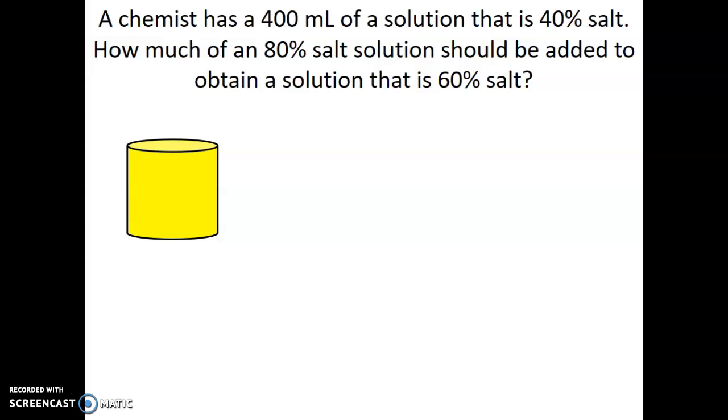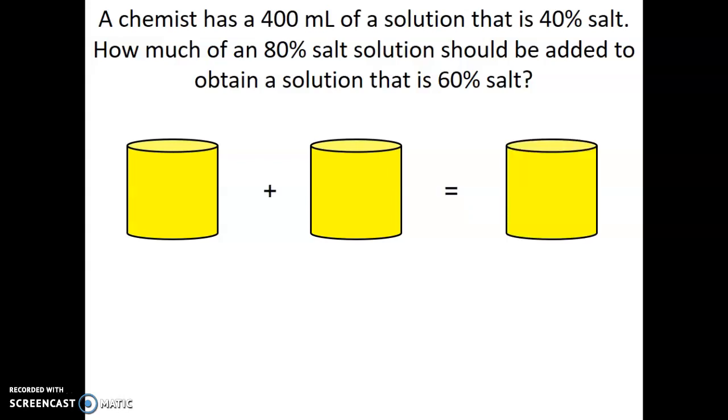Okay, so that's our starting piece. And we're going to take that and we're going to add something to it. So the addition that we're going to put into it is also a bucket. Okay, and when we're done adding those two things together, we're going to get a final bucket. That's going to be our answer. So we take the first bucket, we add the second bucket to the first bucket, and we get a final bucket. Okay, so we got three buckets.